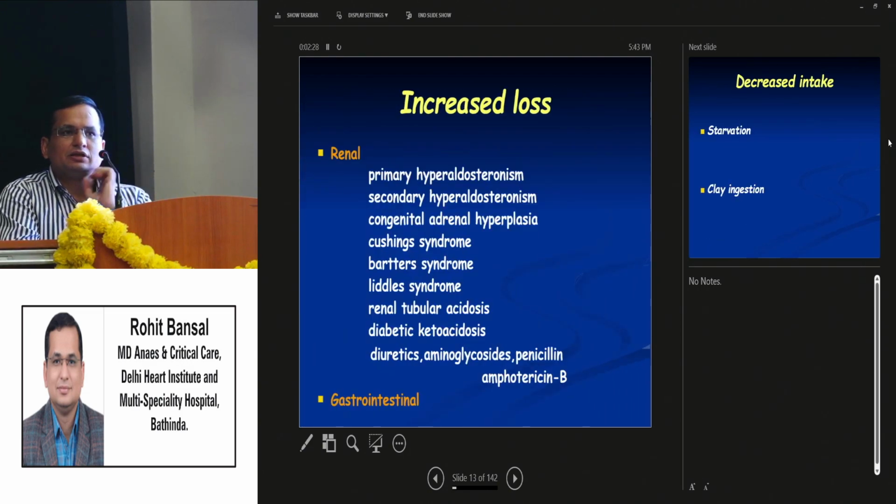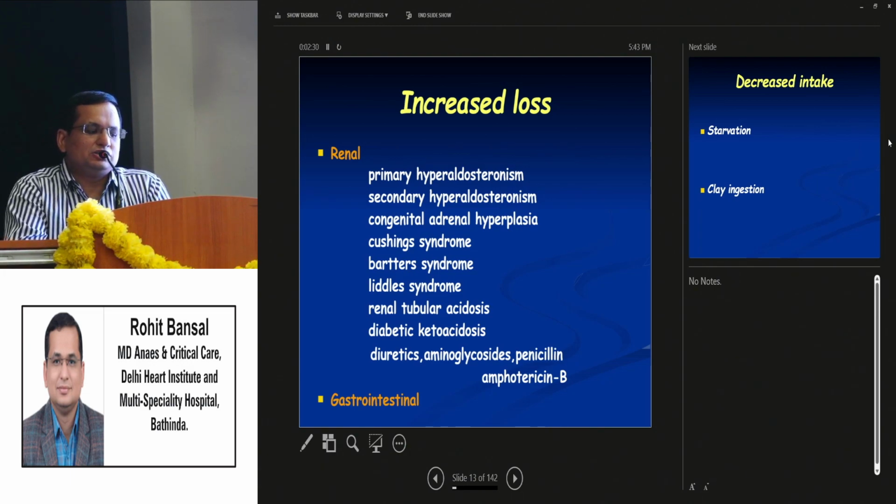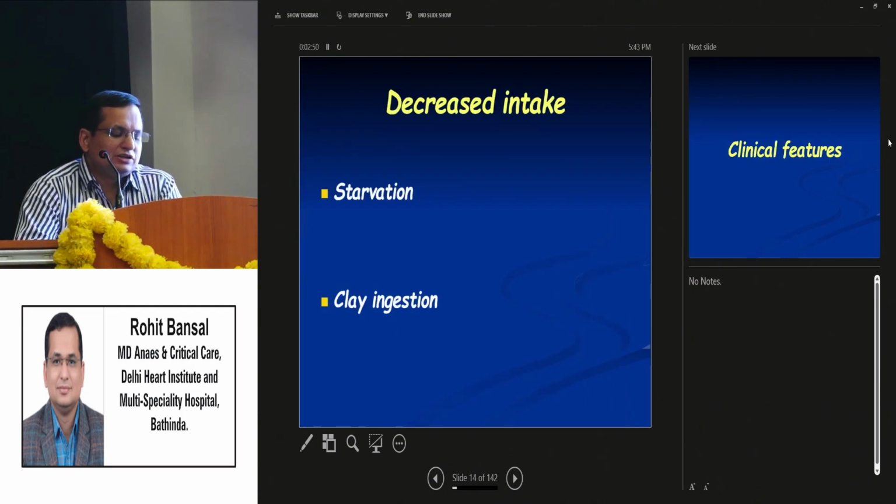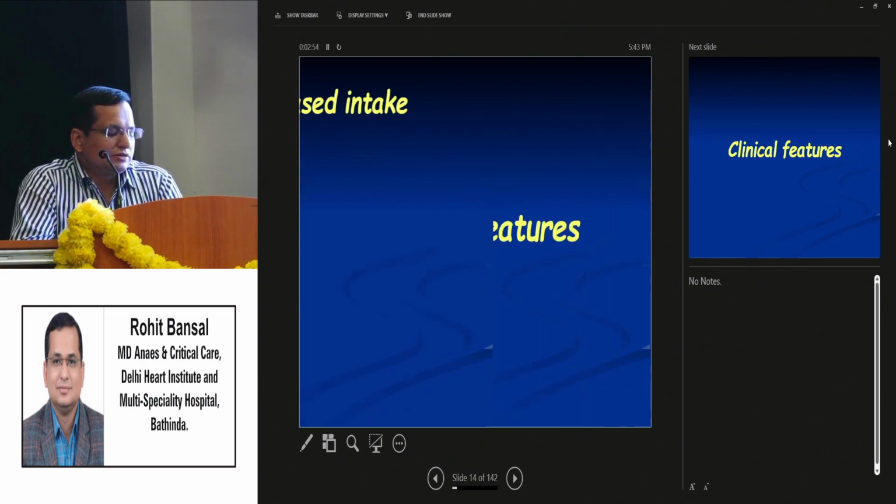The increased loss can occur from renal or GI. The renal causes are primary, all sorts of syndromes: primary hyperaldosteronism, secondary hyperaldosteronism, congenital adrenal hyperplasia, Cushing syndrome, Bartter syndrome, Liddle syndrome, renal tubular acidosis, diabetic ketoacidosis. Then using some diuretics, aminoglycosides, penicillins, and GI losses. The second is decreased intake, either because of starvation or clay ingestion in children.